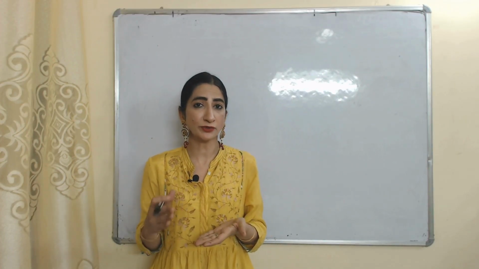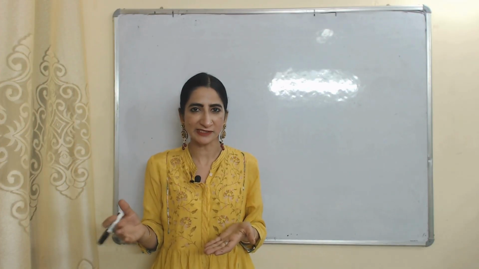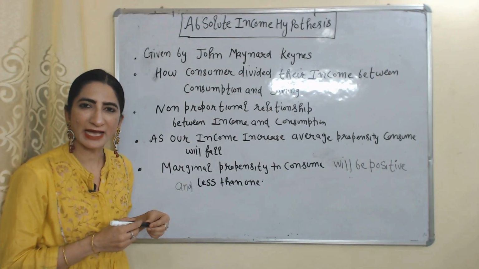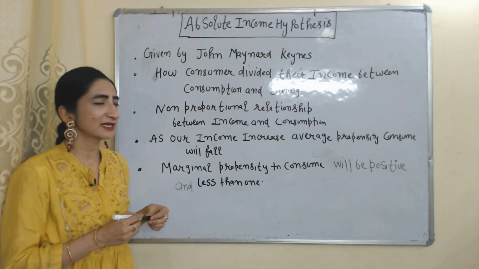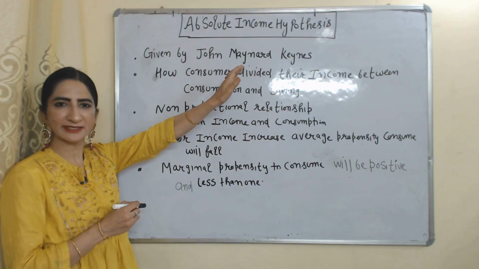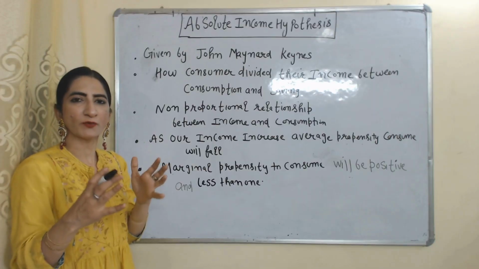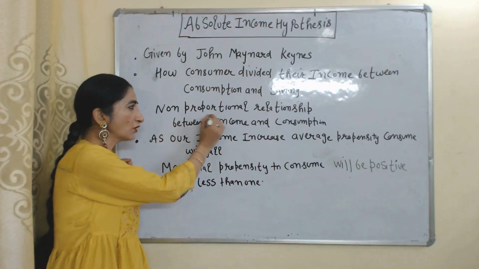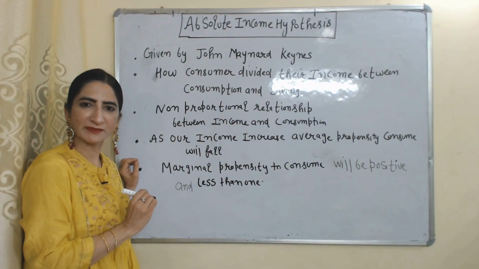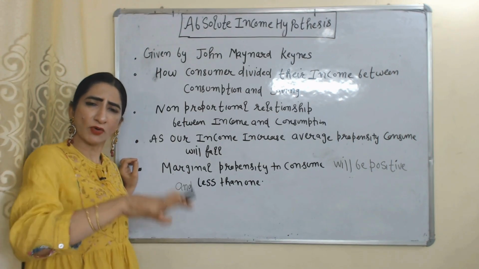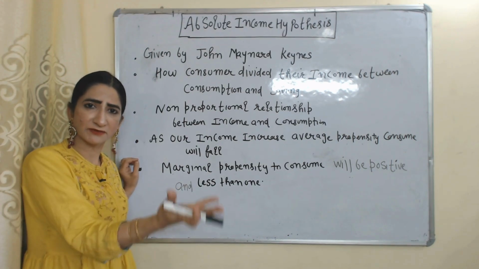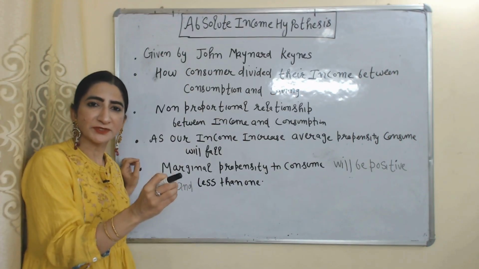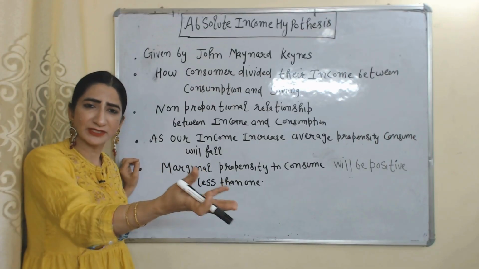Today we are going to talk about absolute income hypothesis and relative income hypothesis. First of all, we are going to talk about absolute income hypothesis. This is given by John Maynard Keynes and explains how we divide our income between consumption and saving. There is a non-proportional relationship between income and consumption. That means, no doubt, when income increases, consumption will definitely increase, but not in the same proportion. Consumption will increase less as compared to the increase in income.